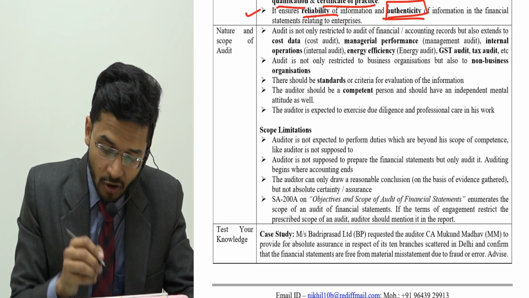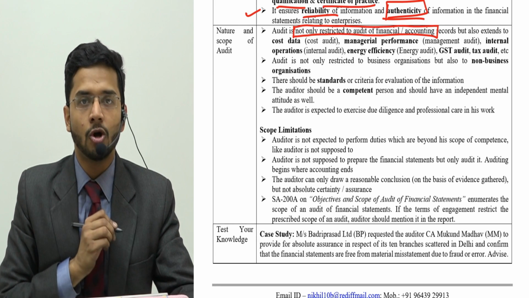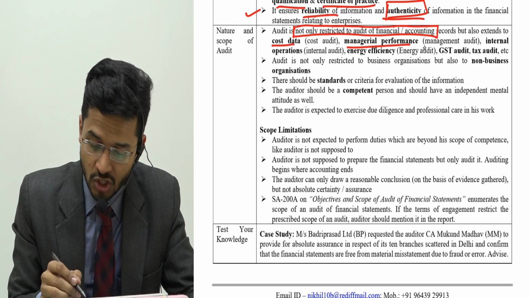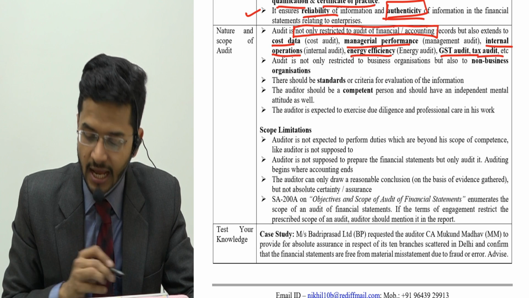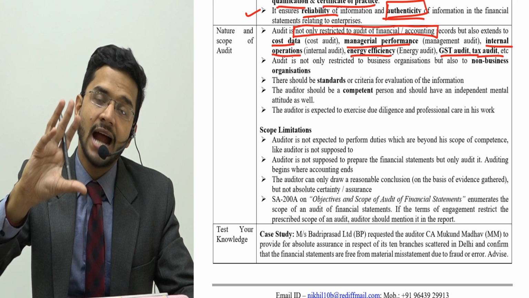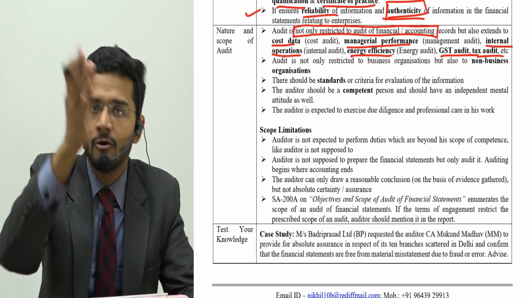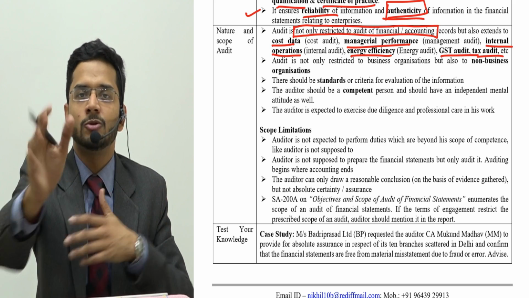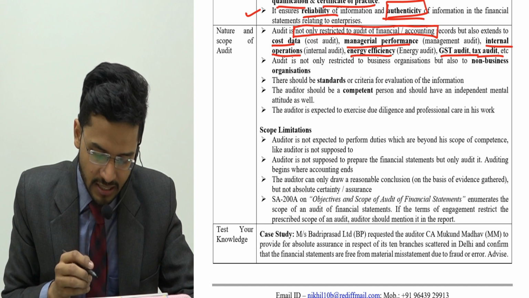So first of all, audit is not restricted to only financials and accounting records. Simple. Audit can be of anything and everything. For example, cost audit, managerial performance, which is known as management audit, internal audit, energy audit, GST audit, tax audit, etc. Whatever focus an act has, so GST Act has GST indirect taxes focus, income tax has direct taxes focus, that act will evolve an audit with respect to that focus. So there are various types of audit. It is not restricted to only financial statements.